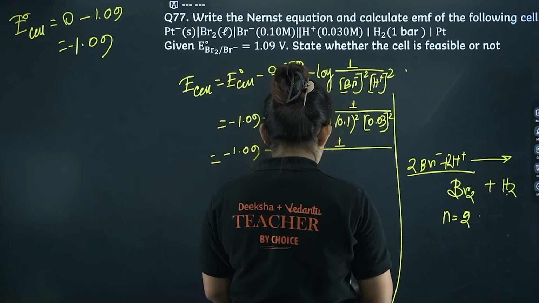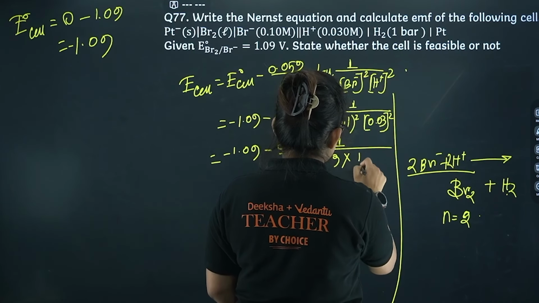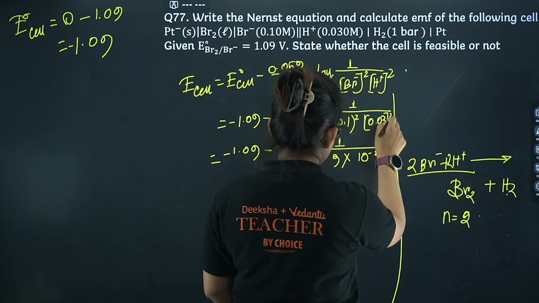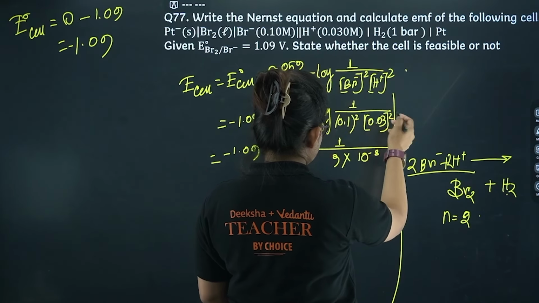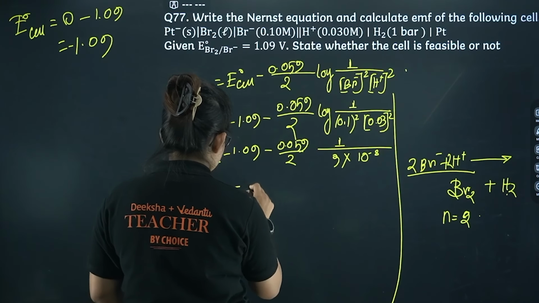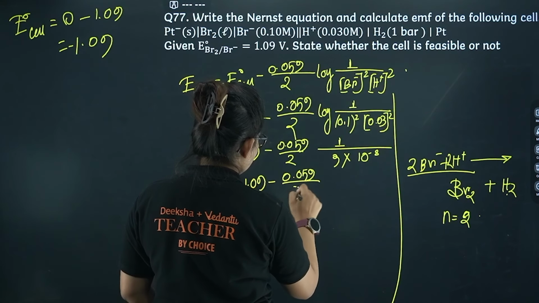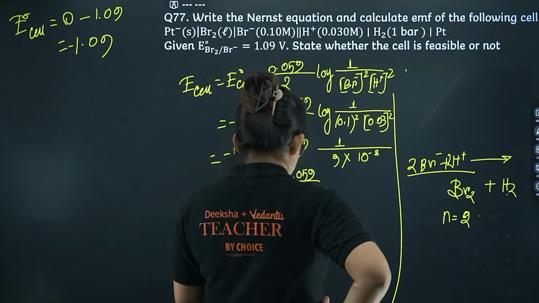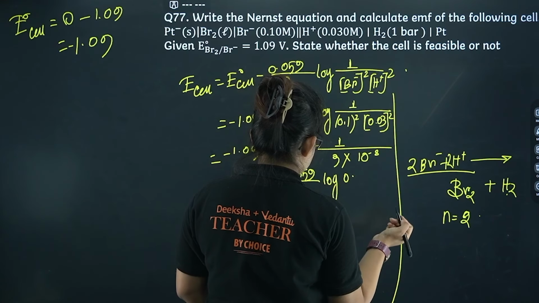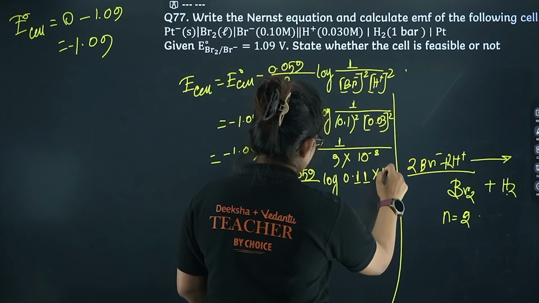So from here you will get 9 into 10 power minus 8, 2 square into 2 square means 4 into 2. 9 into 10 power minus 8. Next, minus 1.09 minus 0.059 divided by 2. 1 by 9 if you do, it will come as log 0.11, like that it will continue into 10 power 8.